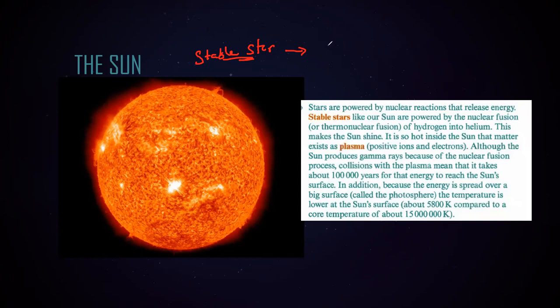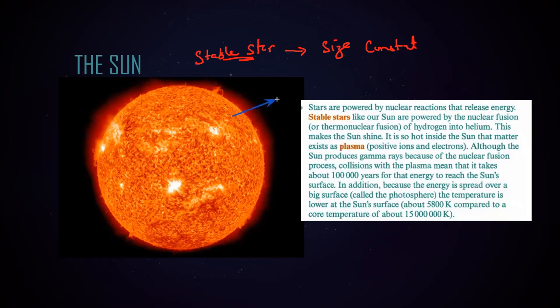So our sun is a stable star, and why do we say it's a stable star? Because the size of the sun is not changing. On average, the size is constant. And why is the size not changing? There are two pressures, or two forces. The main reaction that happens in the star is nuclear fusion, meaning the lighter nuclei join to form heavier ones and it releases energy.